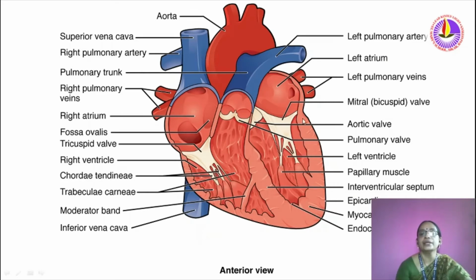And on the right side you can see at the top the left pulmonary artery, and here we can see the left atrium and left pulmonary veins. In between the left auricle and left ventricle here is a valve. It is known as the bicuspid valve. And here this is the largest chamber of the heart.